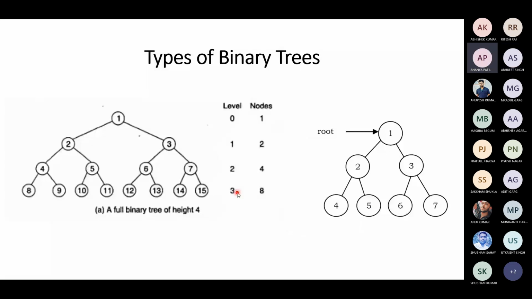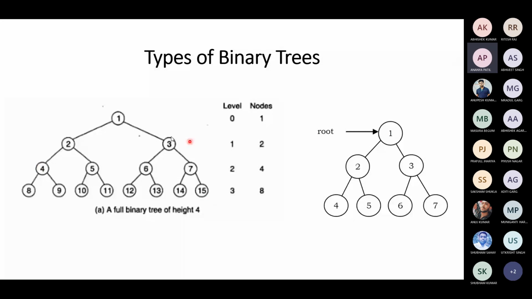Height here is 3, right? H is 3. Now 2 to the power of h plus 1: 2 to the power of 3 plus 1 is 4. 2 to the power of 4 is 16, minus 1, you will get 15 nodes. So the nodes are 15, right? Yes, sir. 15 nodes are there.